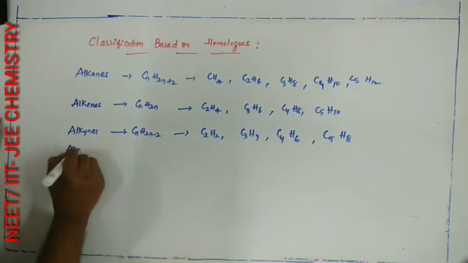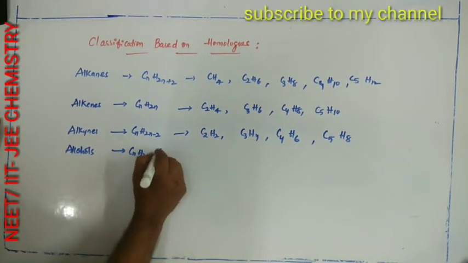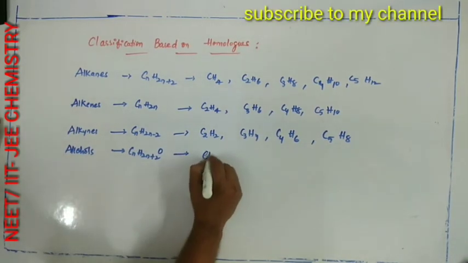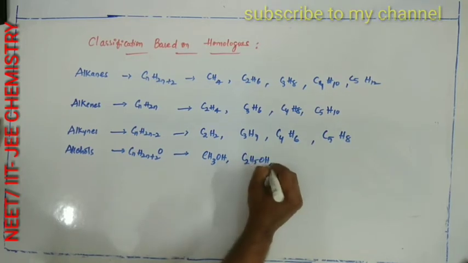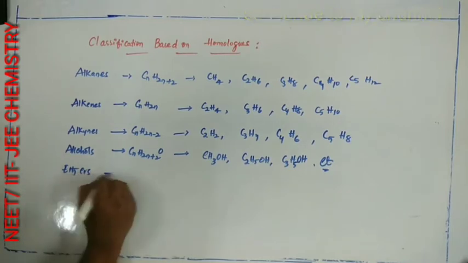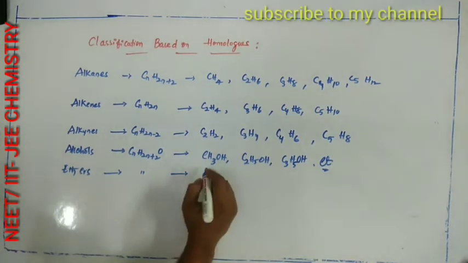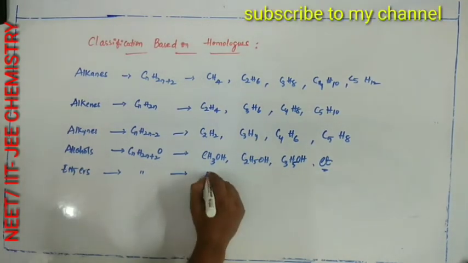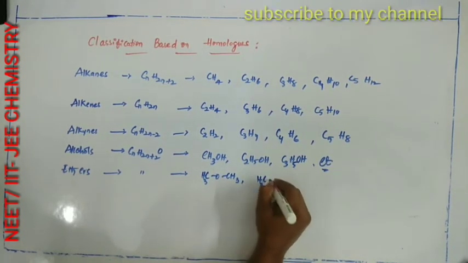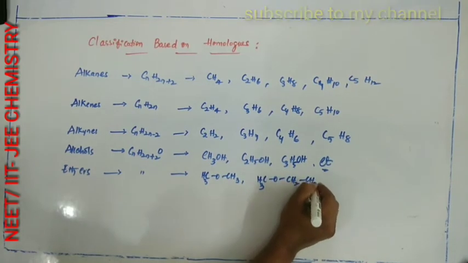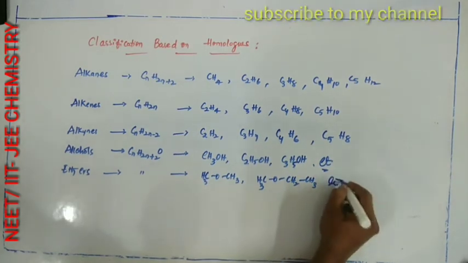Next, alcohols. General formula CnH2n+2O. So examples are CH3OH, C2H5OH. Next, ethers. So alcohols and ethers having same general formula, that is CnH2n+2O. So examples for ethers are CH3OCH3 and CH3OCH2CH3. So dimethyl ether, ethyl methyl ether, etc.